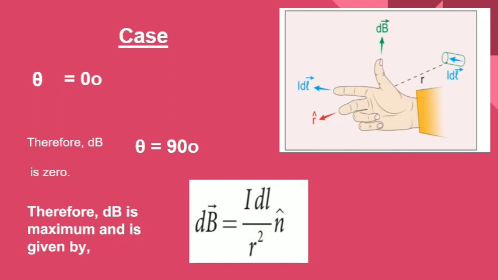If you have considered a point on the conductor itself, there will be no magnetic field. If the point lies perpendicular to the conductor, theta is going to be 90 degree. Therefore dB is going to be IDL by r square n cap, because sin 90 is equal to 1, and the magnetic field is going to be maximum if we have considered the angle as 90 degree.